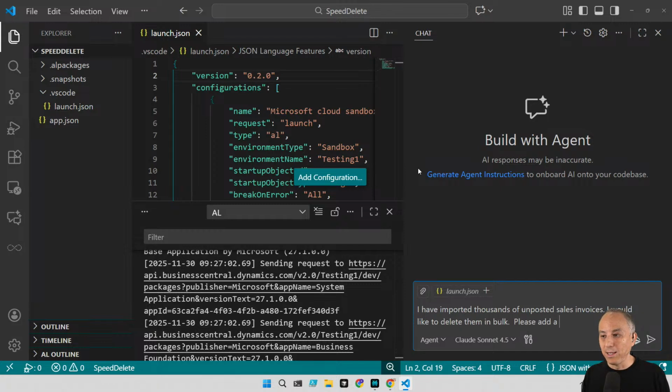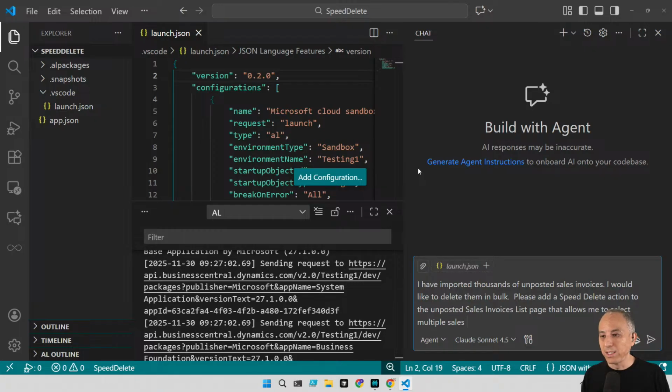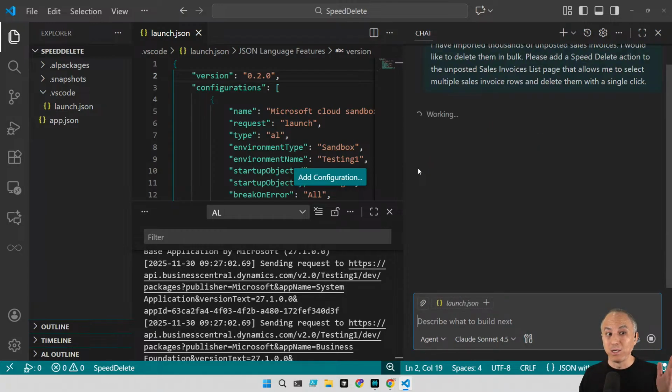Please add a speed delete action to the unposted sales invoices list page that allows me to select multiple sales invoice rows and delete them with a single click. That's all I'm going to ask. I'm not going to get too technical and too picky about how it does it. Let's just see what it produces.